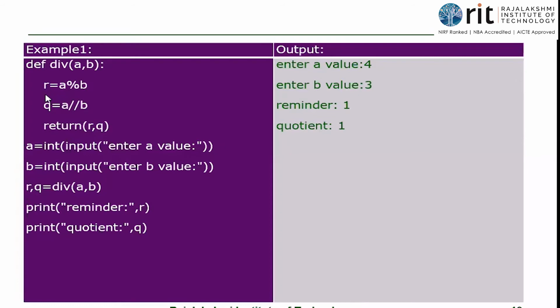Check whether r and q are already found. Yes, 1, 1 is passed on here. So on the right hand side 1, 1 comes. Since I get two values, on the left hand side I have two variables to receive them. So 1 is in r and 1 is in q. Print remainder r, quotient q.